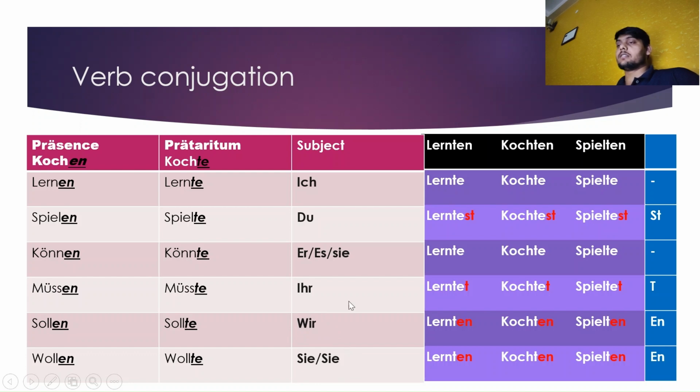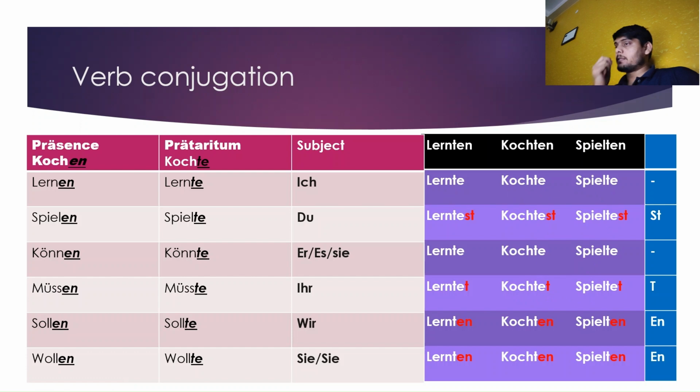Now let's take du and ihr. Du is the informal way of sie. So when the subject is du, this time we will add st in the end of the ich form, according to the rule. So it is very easy to learn the whole table. Just add st, and if the subject is ihr, this time only add t. So lernte, lerntest, and when the subject is ihr, it is lernt. Kochte, kochtet. Spielte, spieltet. I hope you understood.